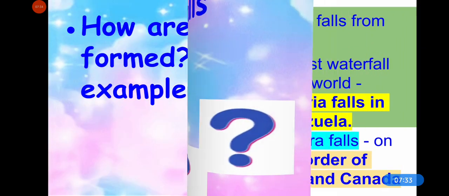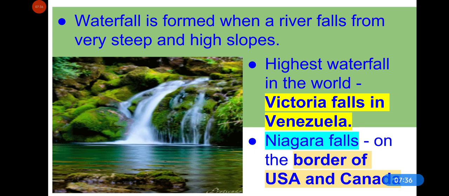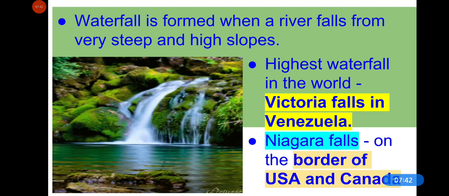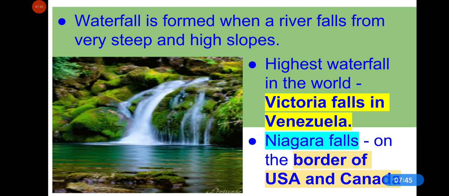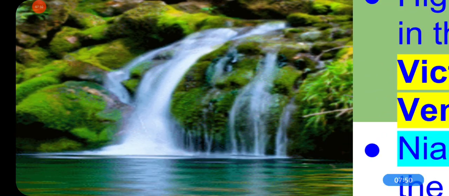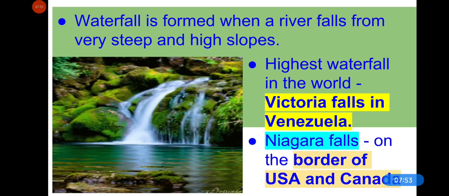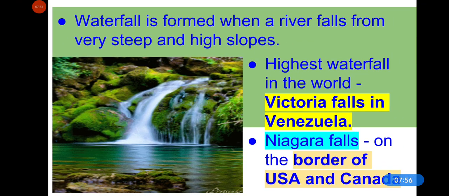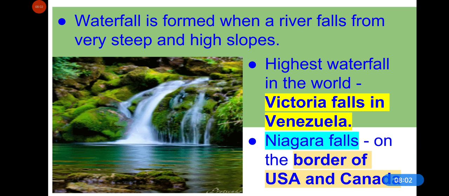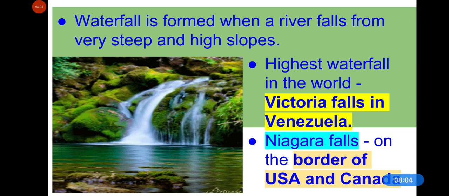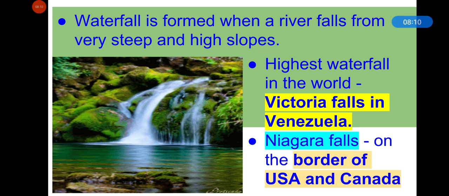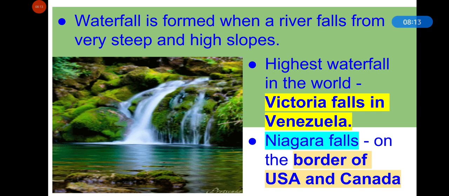A waterfall is formed when a river falls from very steep and high slopes. In this picture you can see the river is flowing from a high slope to lower ground. The highest waterfall in the world is Victoria Falls in Venezuela. And a famous waterfall is Niagara Falls on the border of USA and Canada. These both are famous. And where is Niagara Falls located? On the border of USA and Canada.